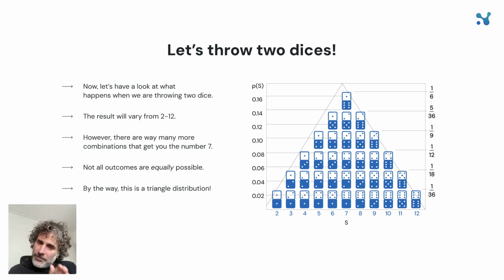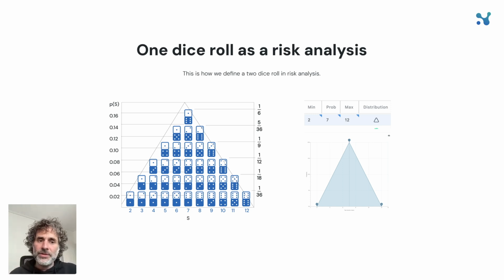Given the shape of the probabilities, the distribution looks like a triangle, that's why we call it a triangle distribution. And in order to model that in risk, it's a triangle distribution with a minimum value of 2, most probable value of 7, and max value of 12.